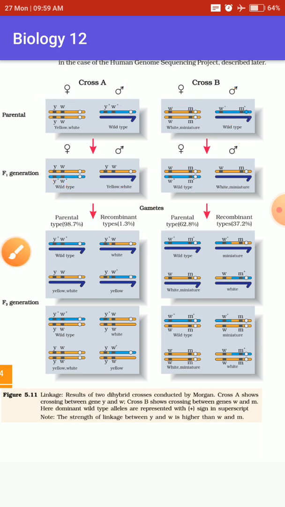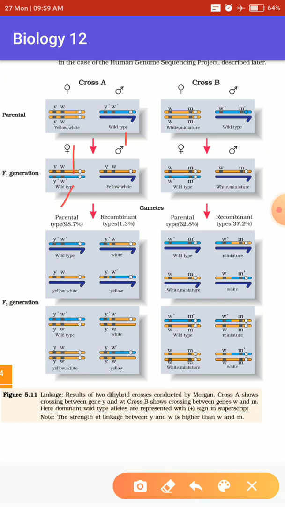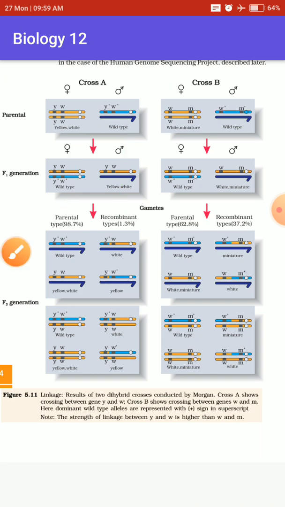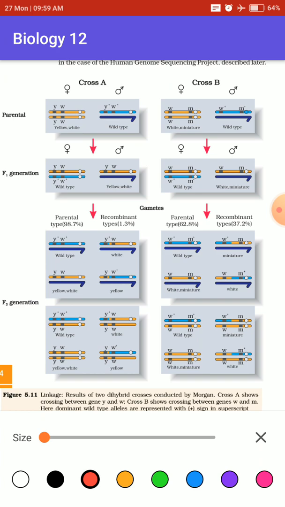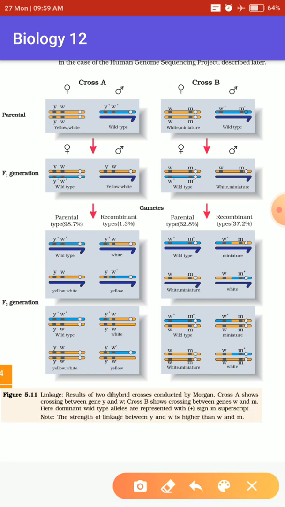We know that in the F1 generation, if we have four different types of characteristics, we will get four different varieties by crossing over or the recombinant process.